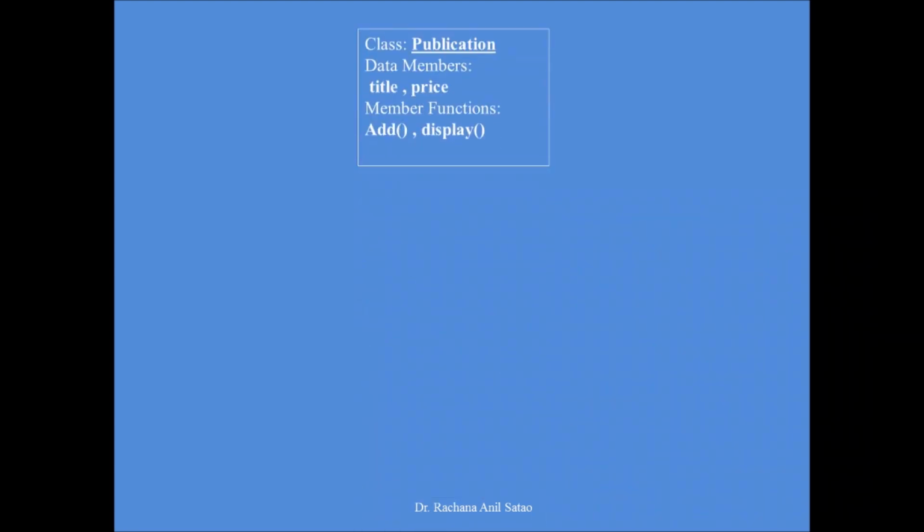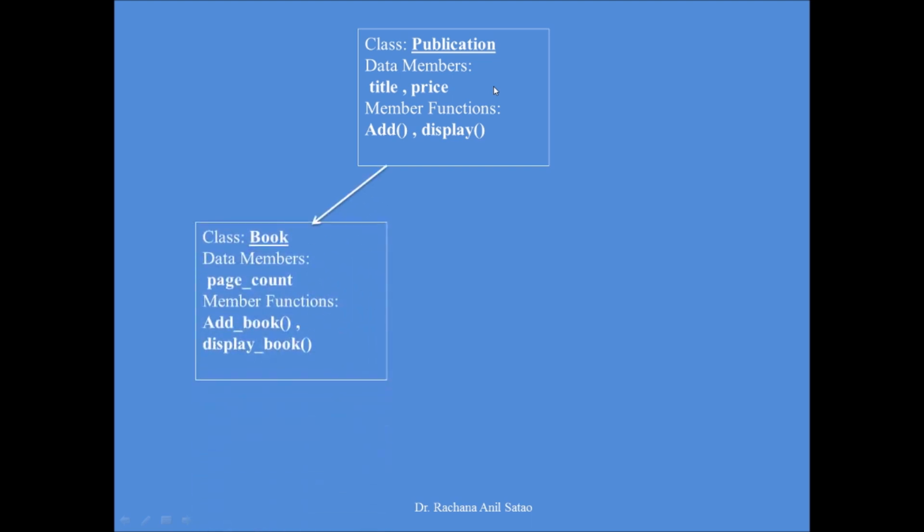Now let us see what kind of classes we'll be creating. The first class we'll be creating is publication, and the data members that the publication class will have are title and price. We'll be making those private, and the member functions will be add and display. Add will add title and price and display will display title and price. Because we make title and price private, these two functions will be able to access them.